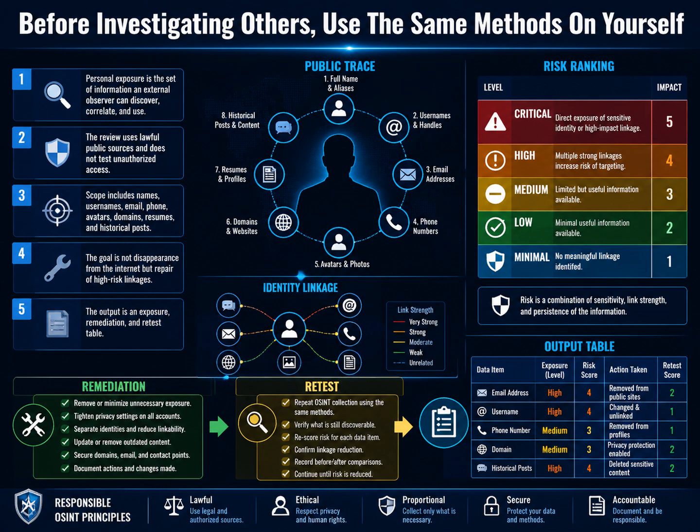This review is not meant to create anxiety, and it is not a demand to disappear from the internet. We are looking for the connections that make identification, location, contact, or real harm easier. Repair the important paths first. Do not promise to erase every trace overnight.